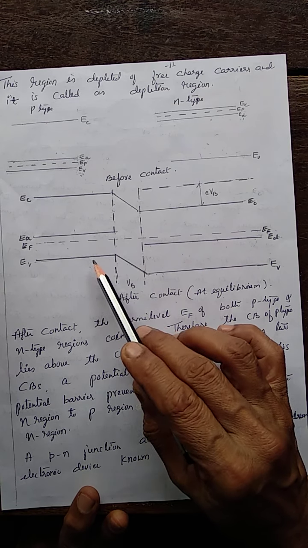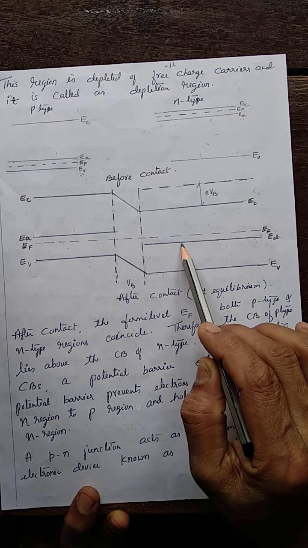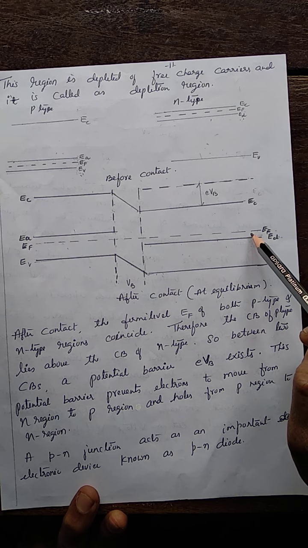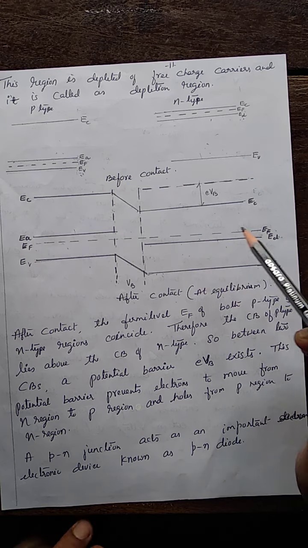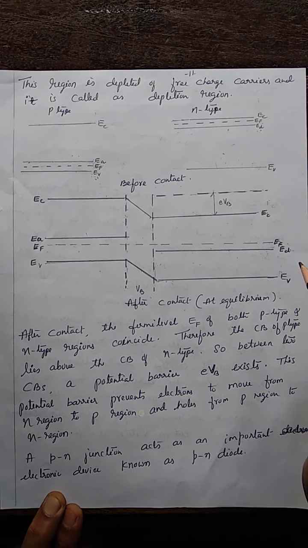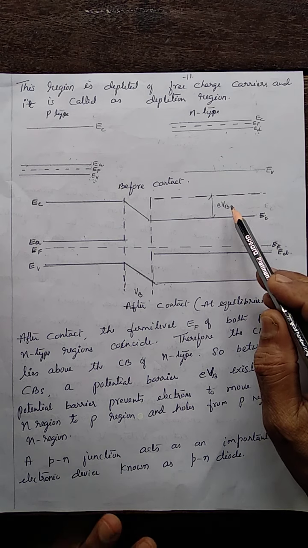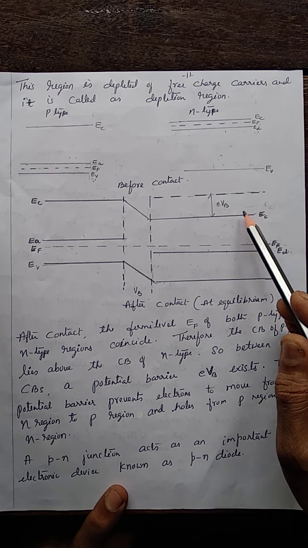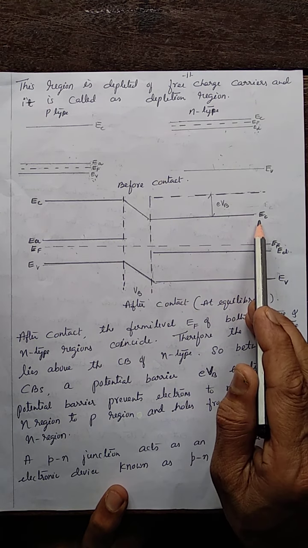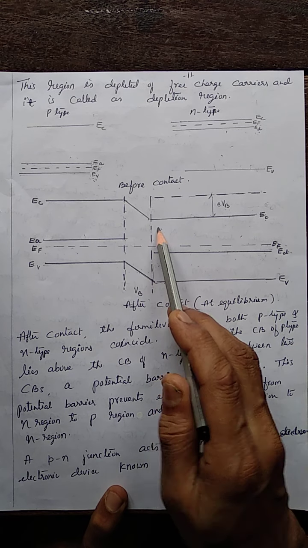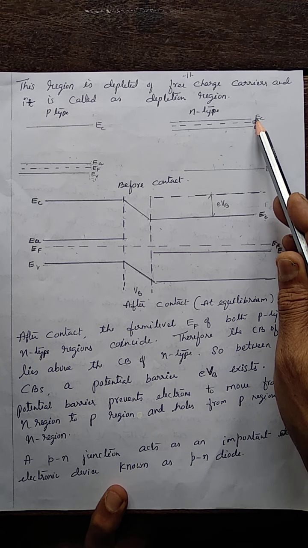When the p-type and n-type form the junction, what happens? The Fermi levels coincide, and the potential barrier becomes eVB. One more thing you can observe is that the EC level of n-type comes down. Earlier it was above.